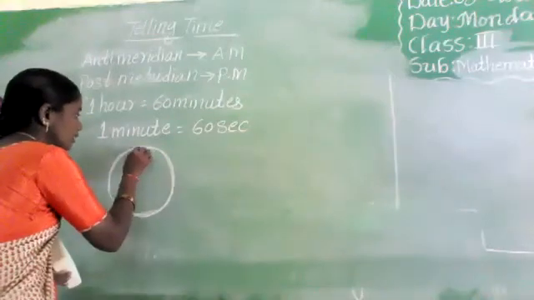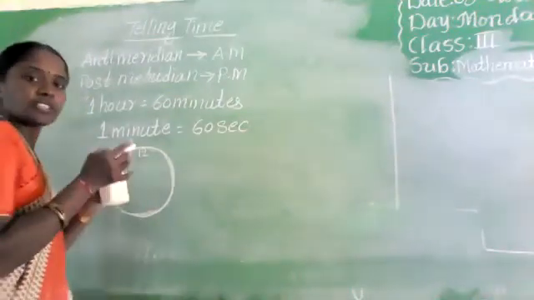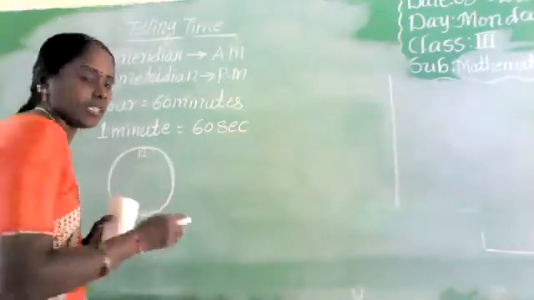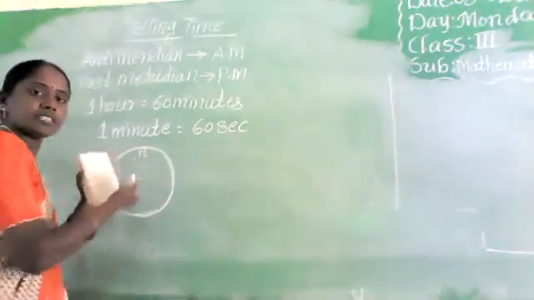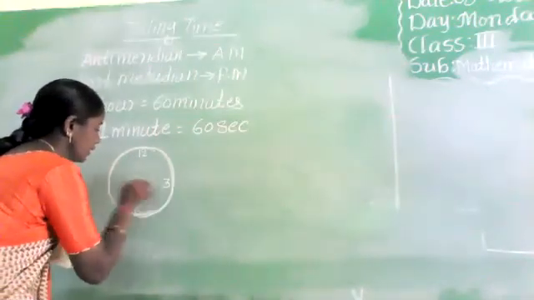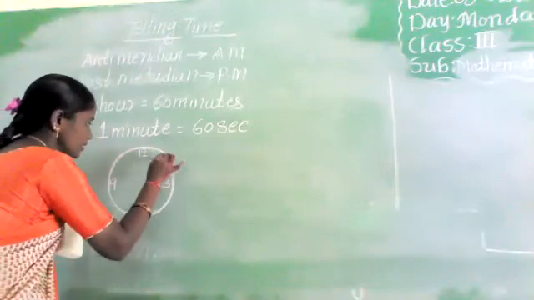In this class, on the face of the clock, there are 12 numbers. On a dial, 12 numbers are there. These 12 numbers: 12 is opposite 6, and 3 is opposite 9. Remaining numbers.